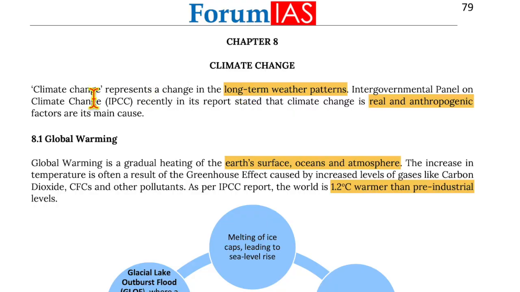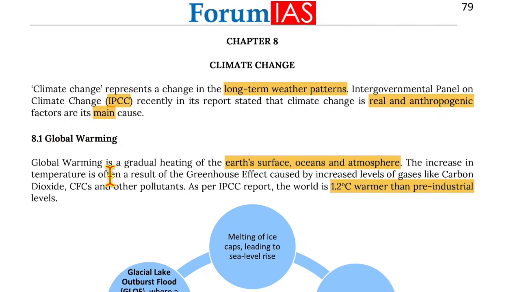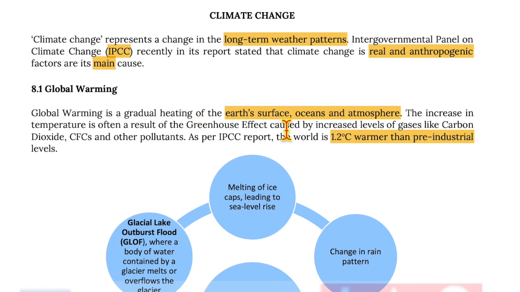Now, moving on to climate change. Climate change represents a change in long-term weather patterns. The Intergovernmental Panel on Climate Change, that is IPCC, recently in its report stated that climate change is real and anthropogenic factors are its main cause. Now, global warming. Global warming is the gradual heating of Earth's surface, oceans, and atmosphere.